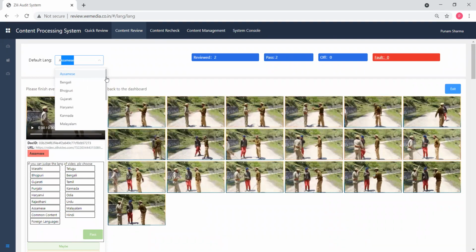In the Punjabi panel there are a lot of videos in Telugu, Tamil, and other languages also. So you have to select the Punjabi panel whenever you have finished your own panel. For example, in the Asami panel, I have only 10 videos to audit. When I finish this part, then I will go to the Punjabi panel to work. So this is all about the CPS.